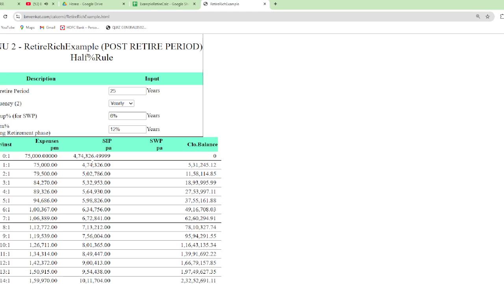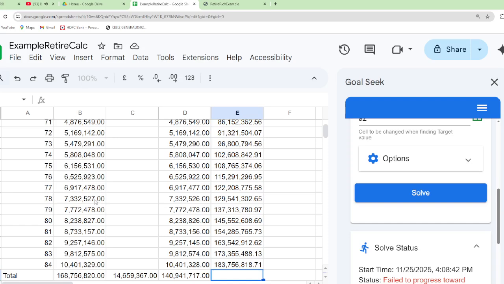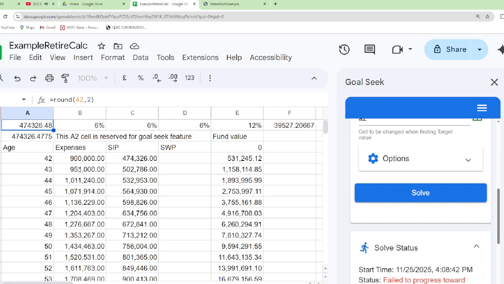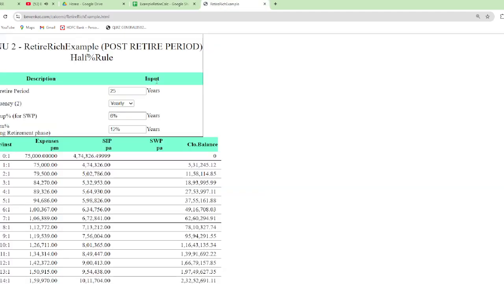It goes out to 474,326.499. In the spreadsheet, it has worked out to 48 paisa. There is a small paisa difference just because of some rounding differences in this Excel and this goal seek, etc., and in my method of calculation.